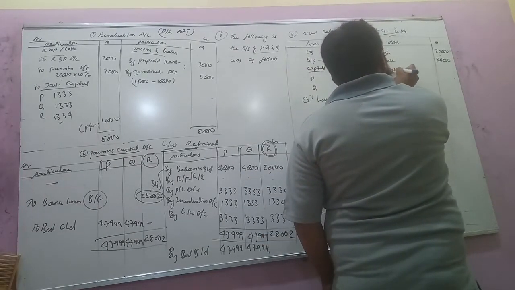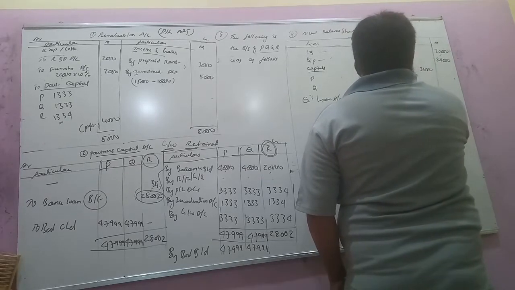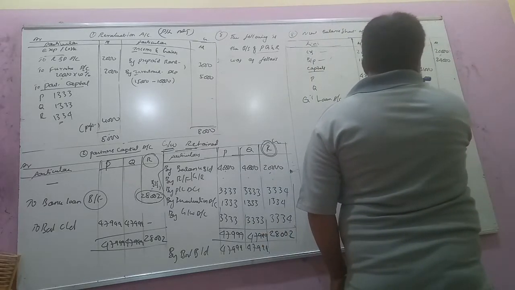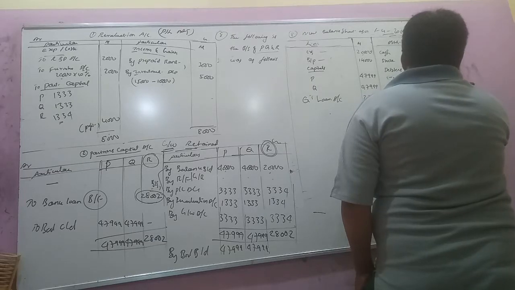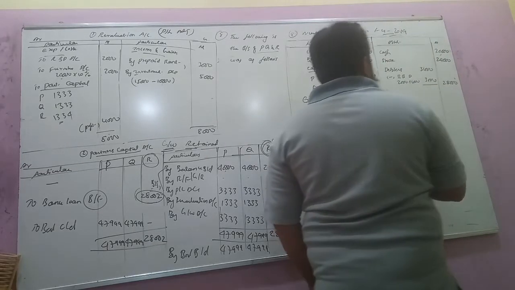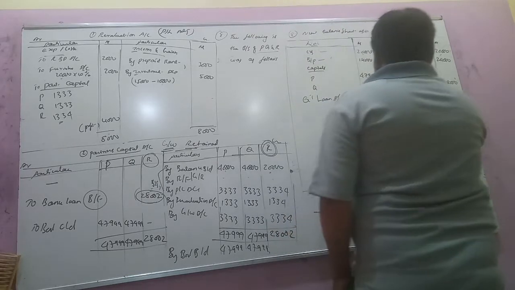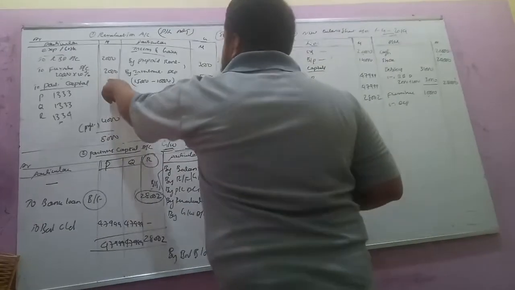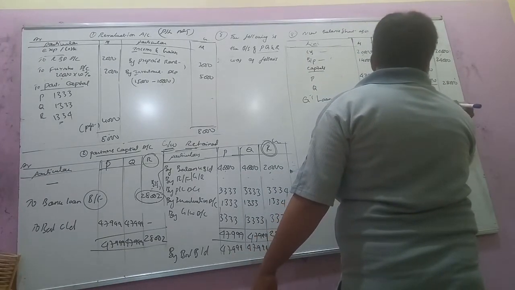Next, debtors. The debtors amount 31,000 minus RBD 2,000 plus 1,000, 3,000. Next, furniture, you got an adjustment. Furniture 20,000 minus depreciation 2,000, 18,000.